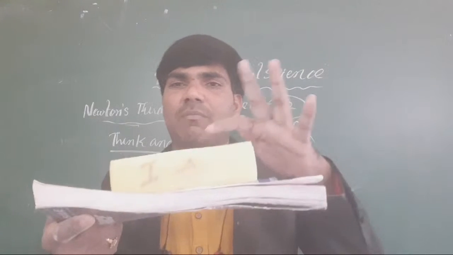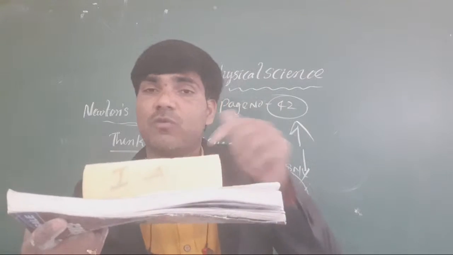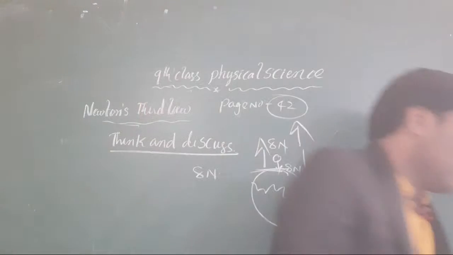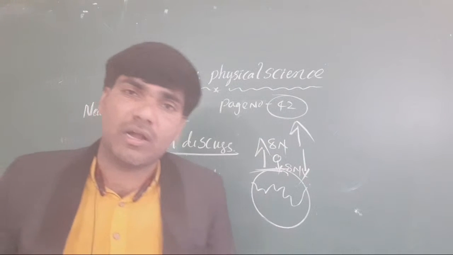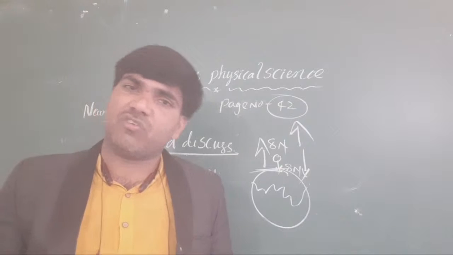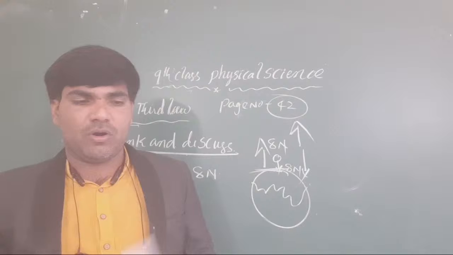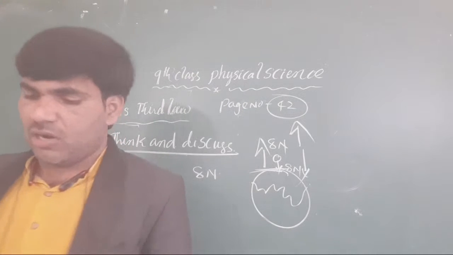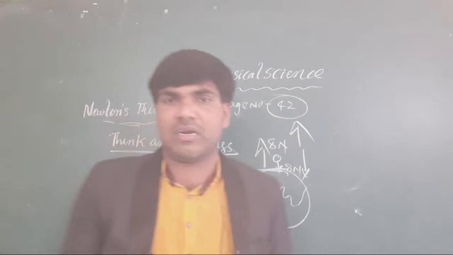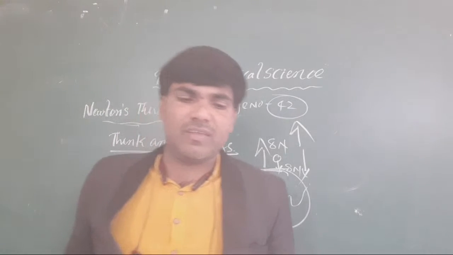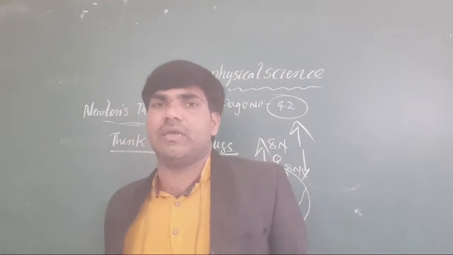The gravitational force is equal to the normal force. These two are also a reaction and action pair only. Got it? This is the information about our next concept of think and discuss. All the students got it or not? I hope you got it. Are these forces equal and opposite? Yes, these forces are equal and opposite only.